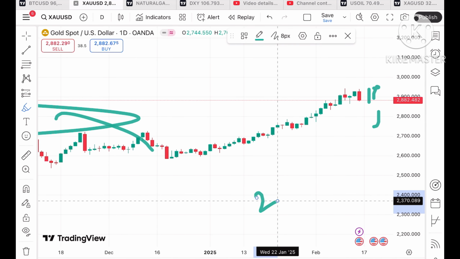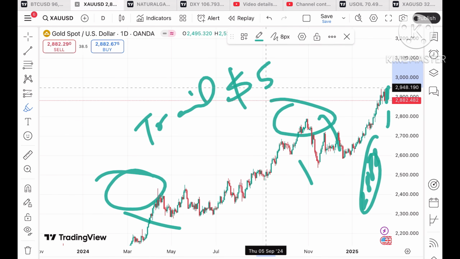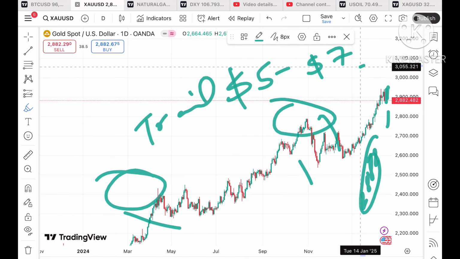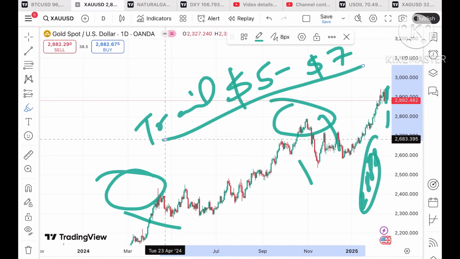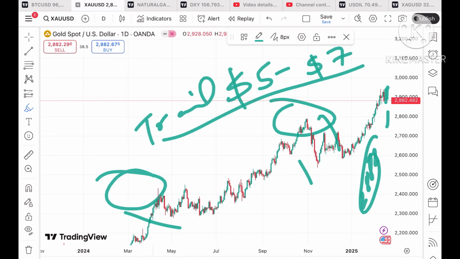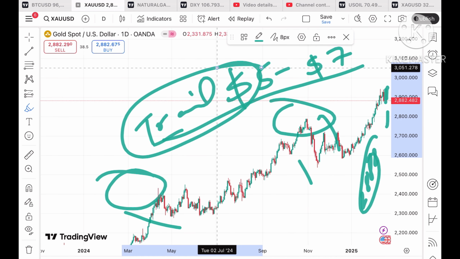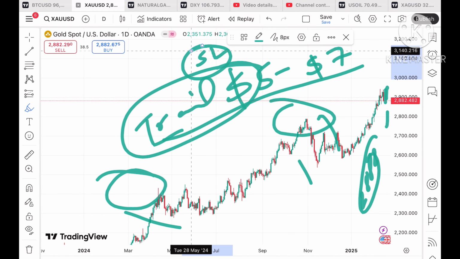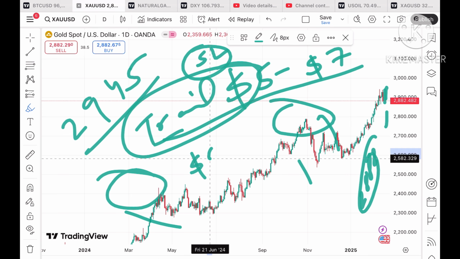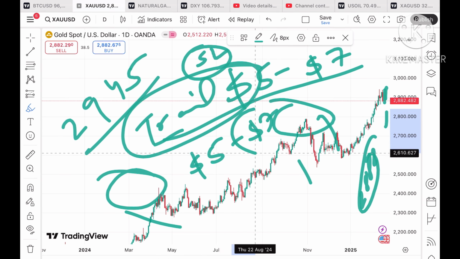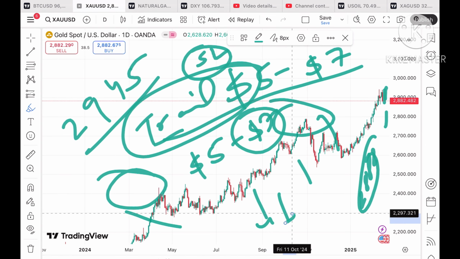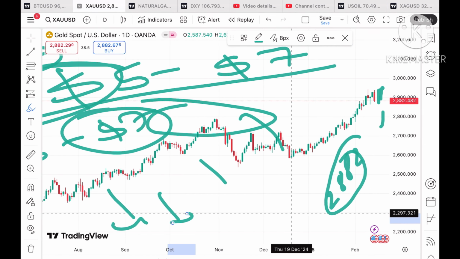So you have to remember, when the price starts hitting an all-time high, trail your SL by $5 or $7. It has already made a new high, so you can trail your SL. Even on the downside, suppose you have sold at a level of around 45, and you keep trailing your SL by $5 or $7, you will capture a big movement towards the downside. This is the best thing you can do.